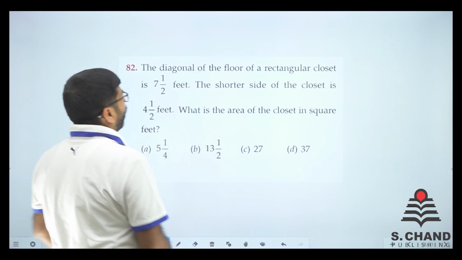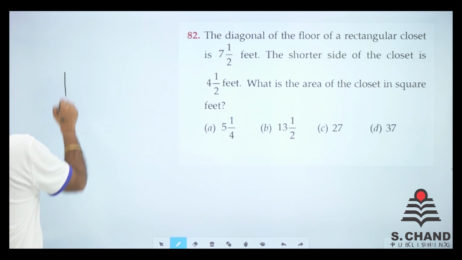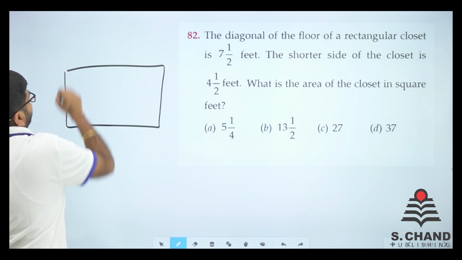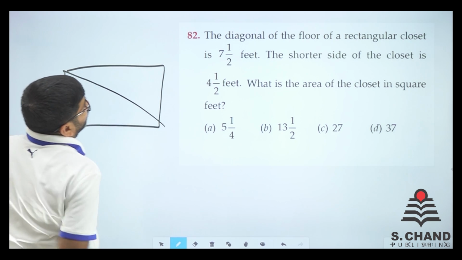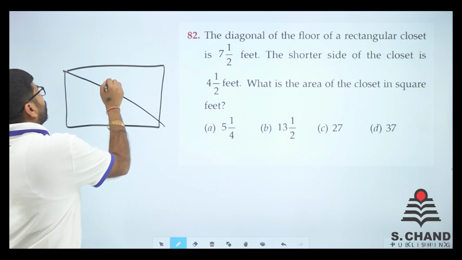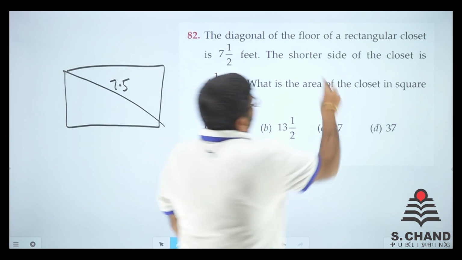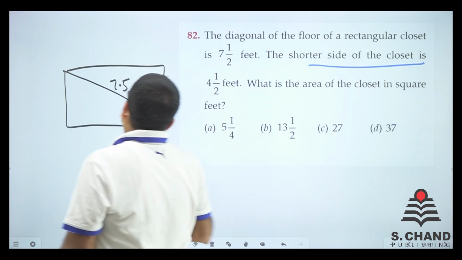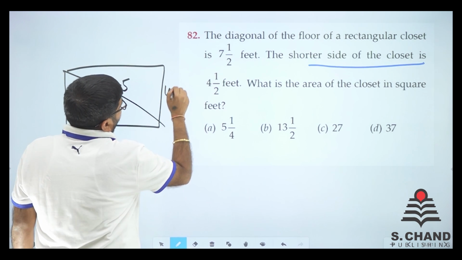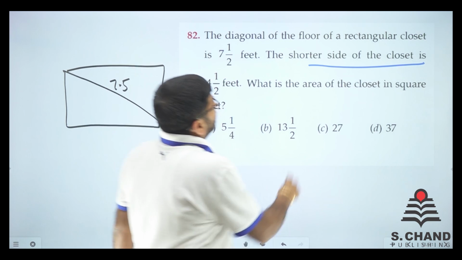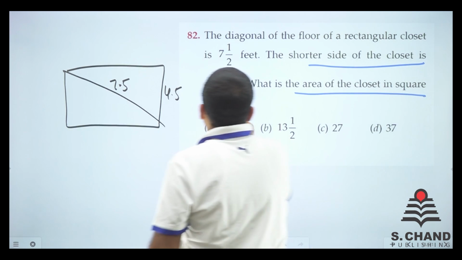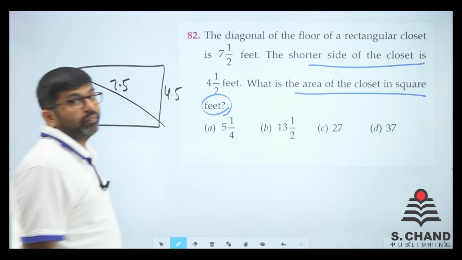The diagonal of the floor of a rectangular room. So the rectangular floor is this and this is the diagonal. This is 7 1 by 2, so I can write 7.5, no issues. The shorter side of the closet is 4 1 by 2, so I can write 4.5. What is the area of the closet in square feet? We need to find the area.